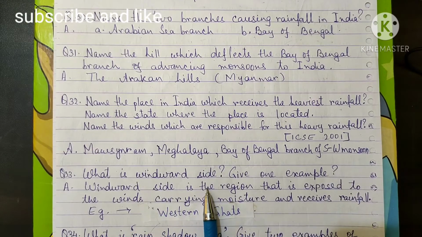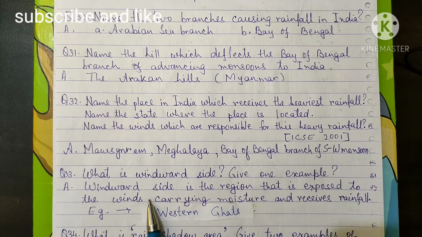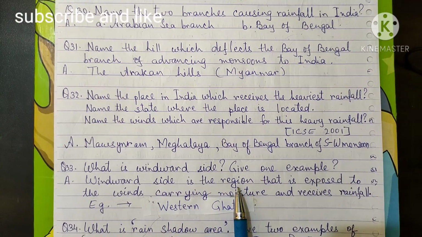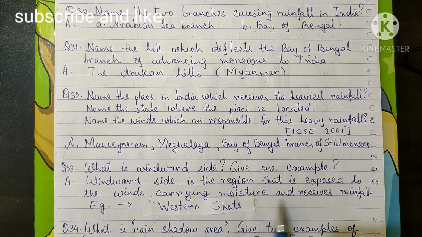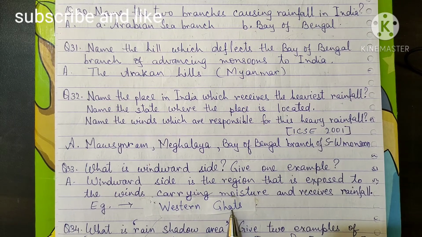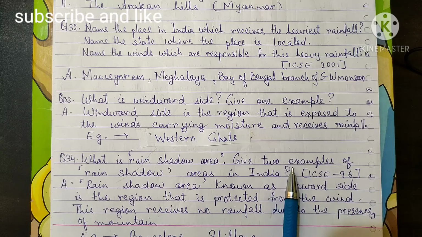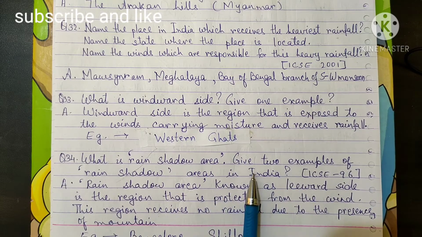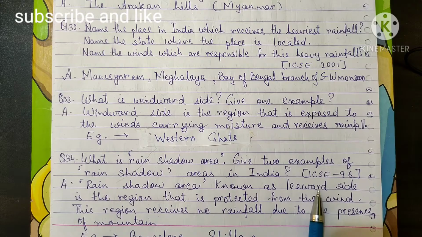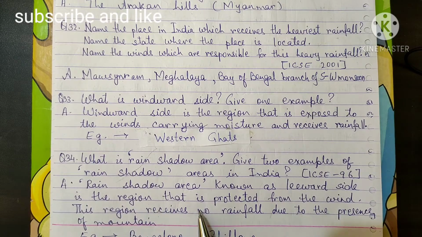What is windward side? Give one example. Windward side is the region that is exposed to the wind carrying moisture and receives rainfall. And the example is the Western Ghats. Next question is what is rain shadow area? Give two examples of the rain shadow areas in India. Rain shadow area, known as leeward side, is the region that is protected from the wind. This region receives no rainfall due to the presence of mountains. The two examples are Bangalore and Shillong.